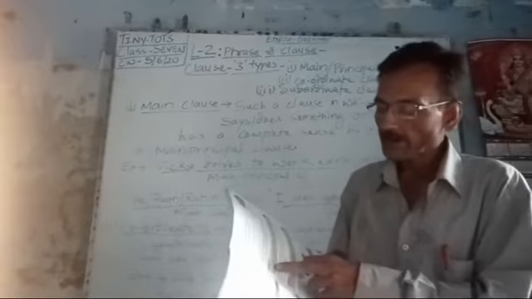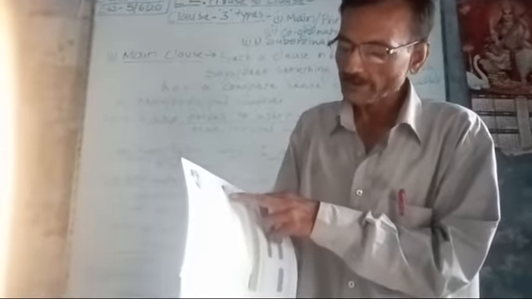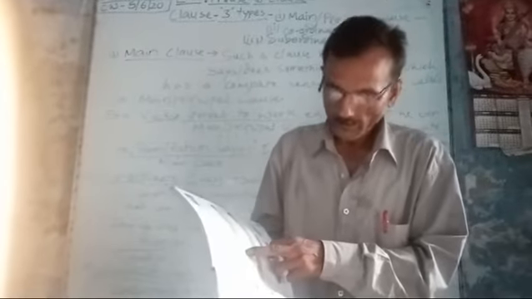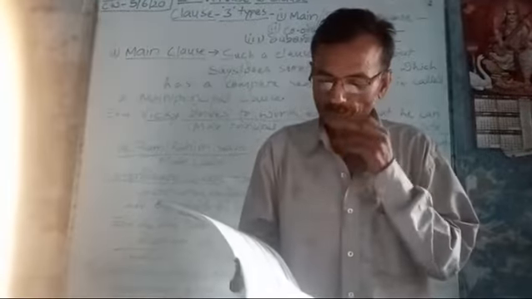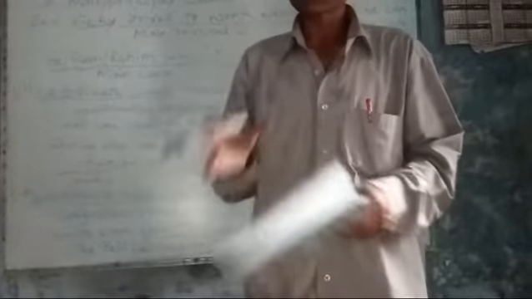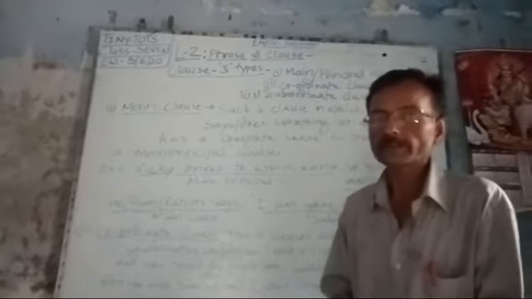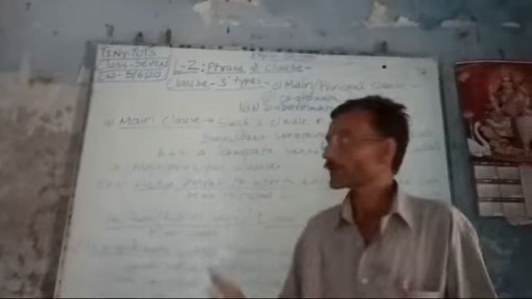Main clause: the definition says a clause that has a subject and a finite verb and makes complete sense by itself is called a main or independent or principal clause. Whereas a dependent clause depends on the main clause to make complete sense. So altogether you have been given two definitions, but here I have given you three types of clauses that you need to understand. Then we will proceed further.